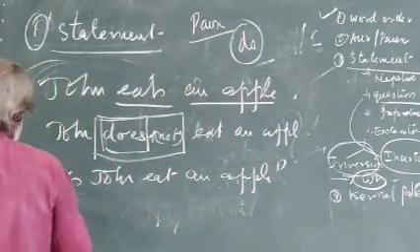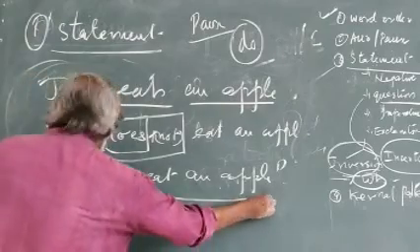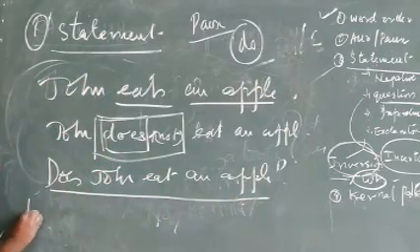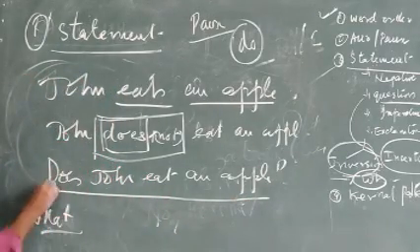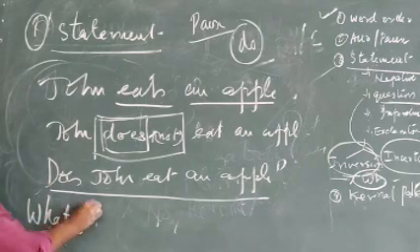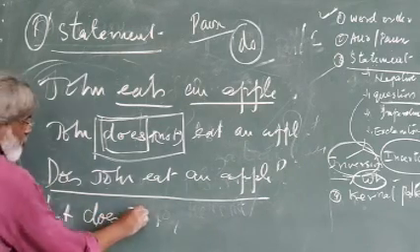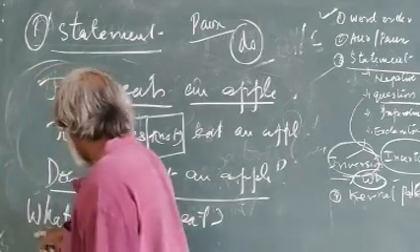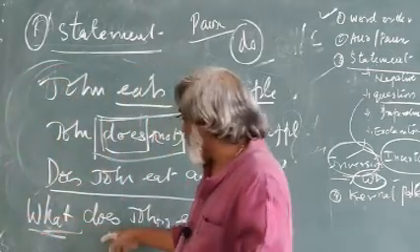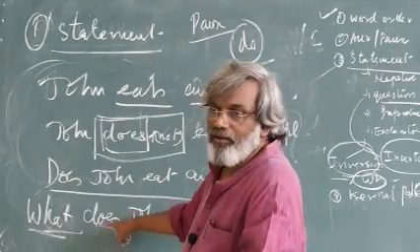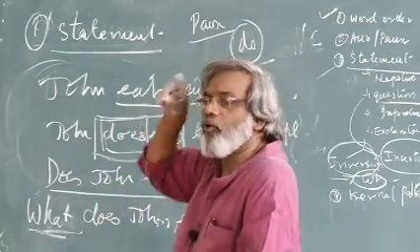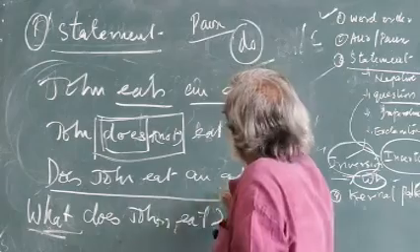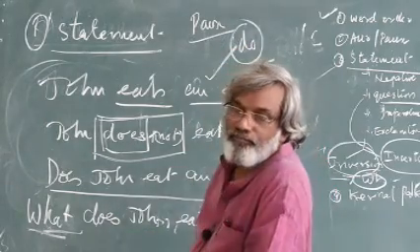Here, "Does John eat an apple?" You write "what" first, then the capital D becomes small: "What does John eat?" Normally you will get the answer, an apple.